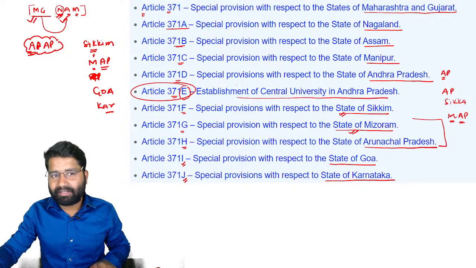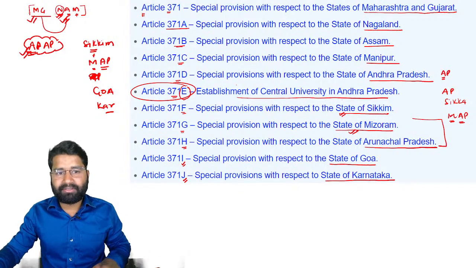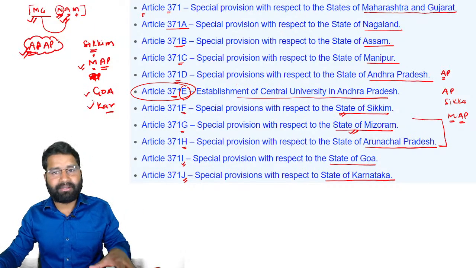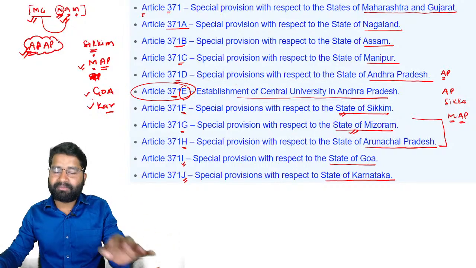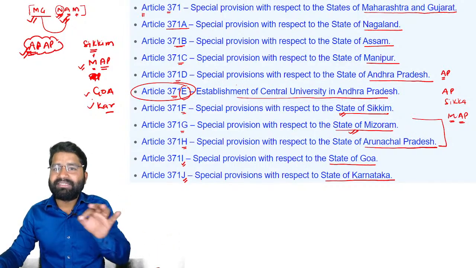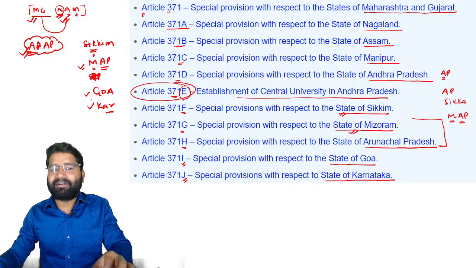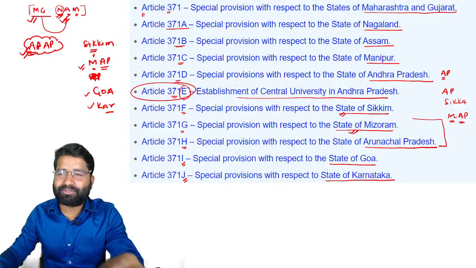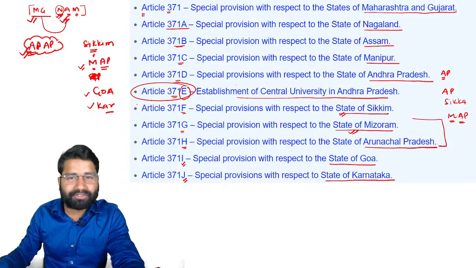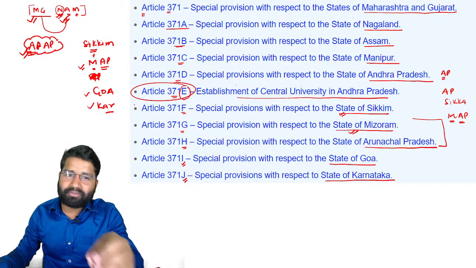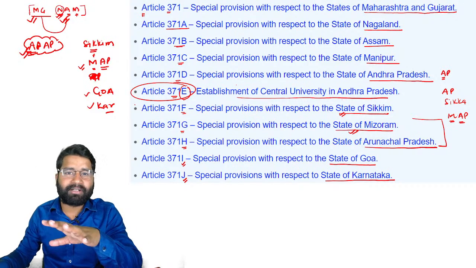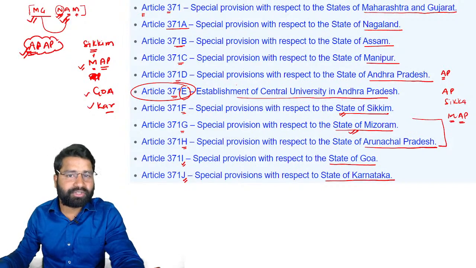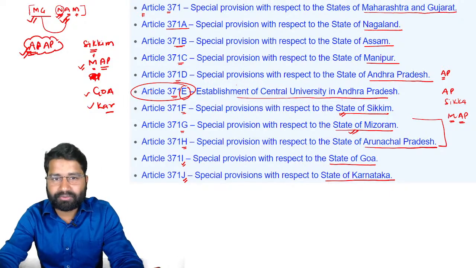Mahatma Gandhi, NAM, AP, Sikkim ka map, Goa aur Karnataka mein bana. Simple. So this is very simple. In any format, students, you can remember. And I'm 100% sure these types of questions, whether you are going to participate in state PSC or in UPSC, will be in your paper, students. Getting it?